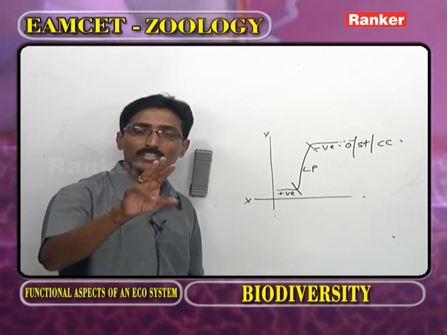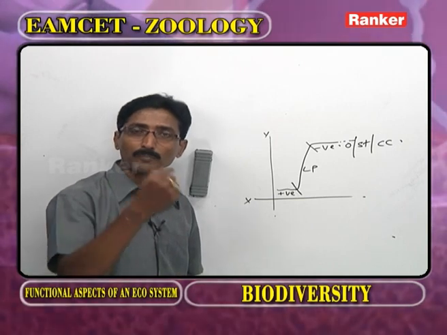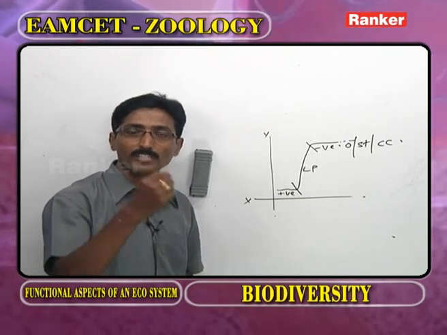In any population, three age groups are present. One we call pre-reproductive. The second one we call reproductive.